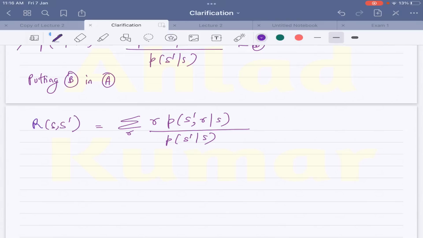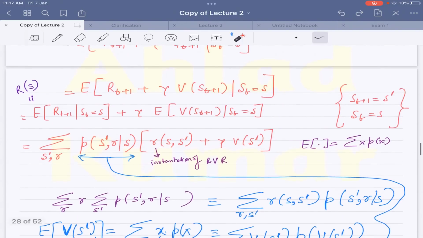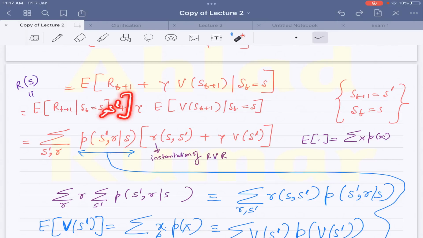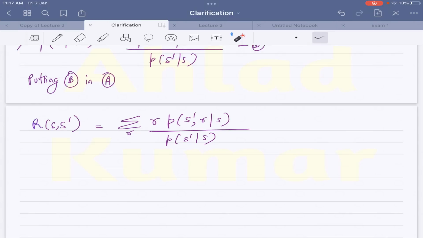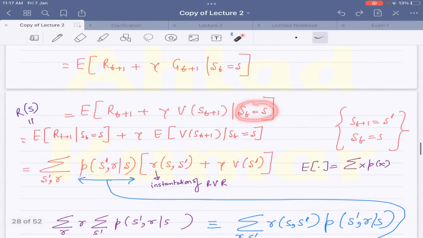So please recall that the expectation that you are taking in the very beginning with respect to S is what is actually making the difference. If you were taking the expectation with respect to S and S prime here, then you could replace that particular expectation with this expression which is over here. But right now this factor is missing, and the reason for that is we are actually doing expectation with respect to S and not S comma S prime.